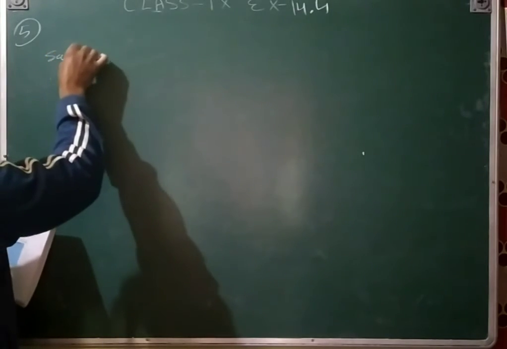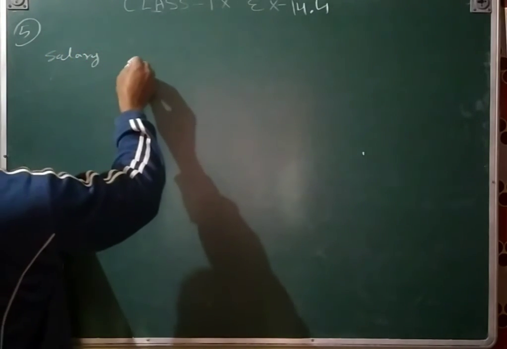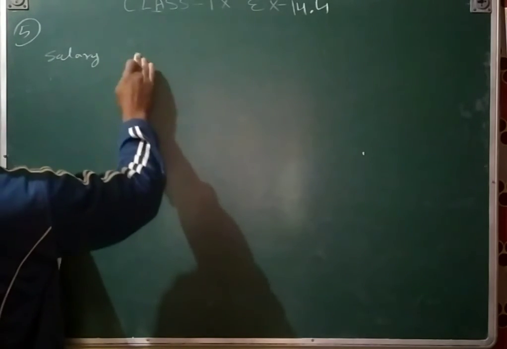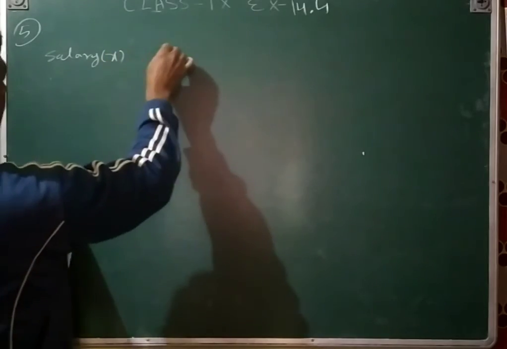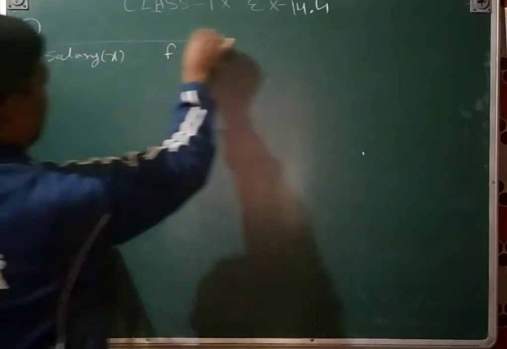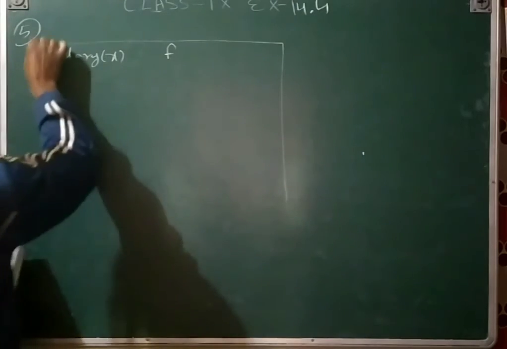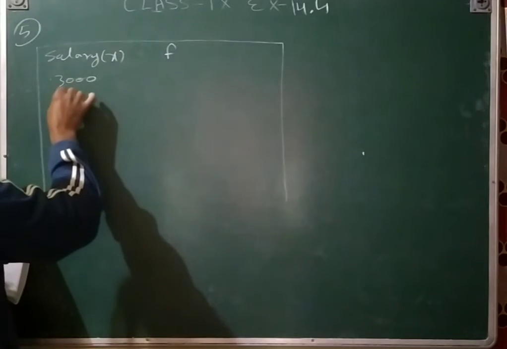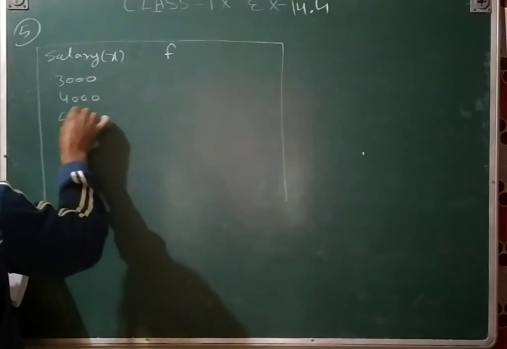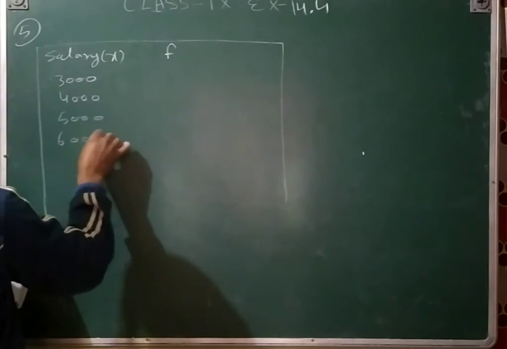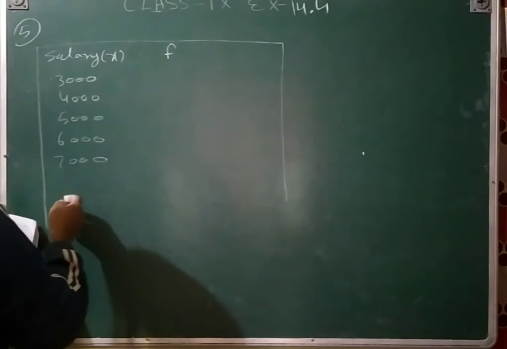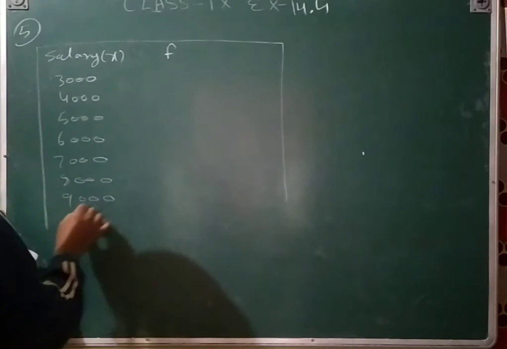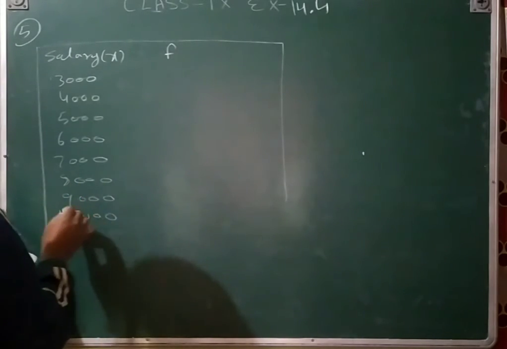So that is the salary, and then the number of workers we can write as f. In x, and then f: 3000, 4000, 5000, 6000, 7000, 8000, 9000, and then 10,000.